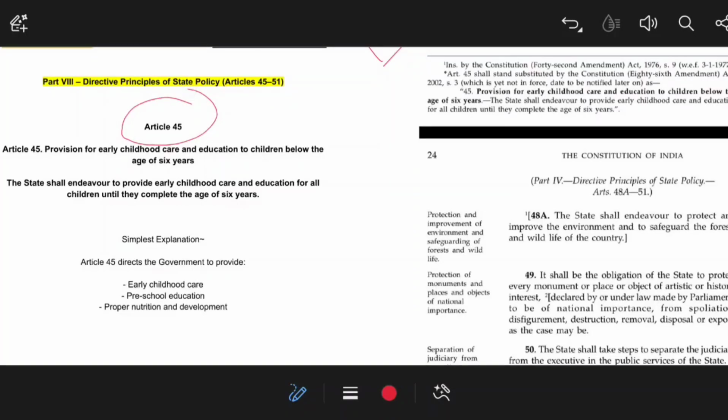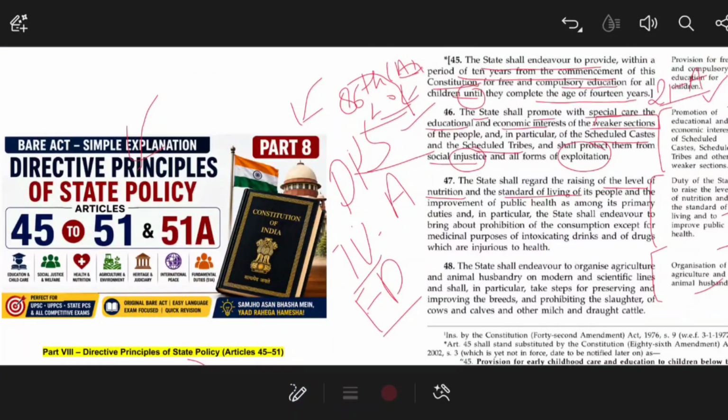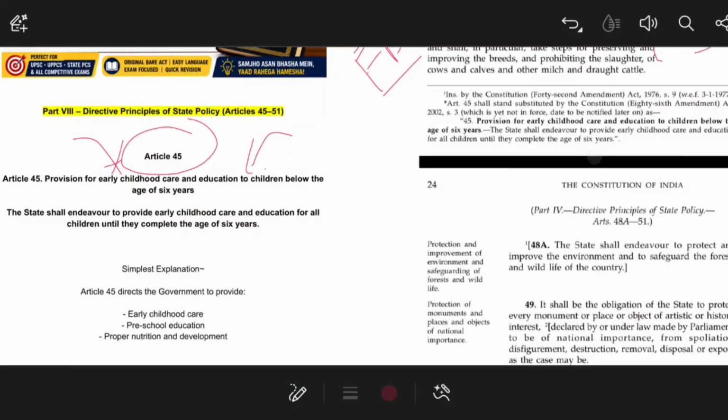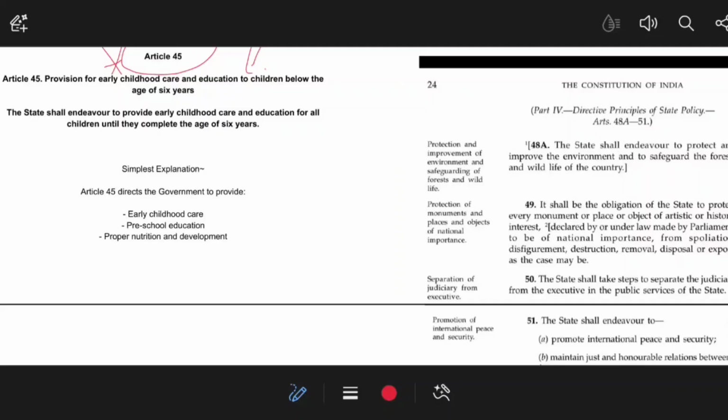Article 45 is about the provision of early childhood care and also free and compulsory education for the children below the age of 6 years. As you can see, in Article 45 there is a mention of maximum age of 14 years. So it is from 6 to 14 years of age, and it is the duty of the state to provide the children early and compulsory education.